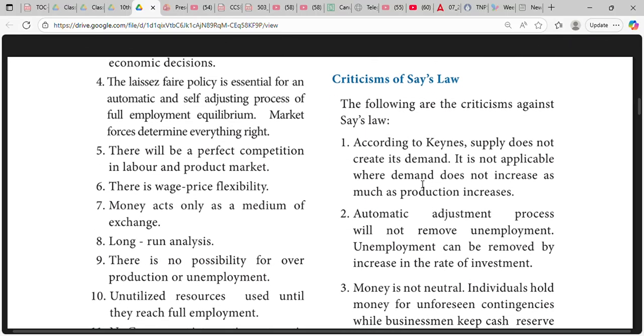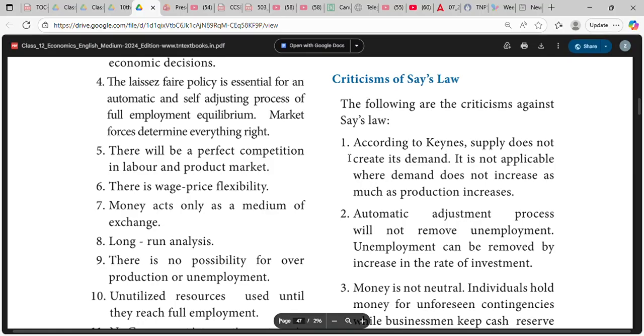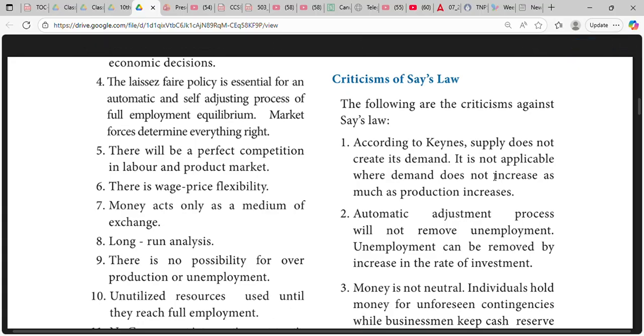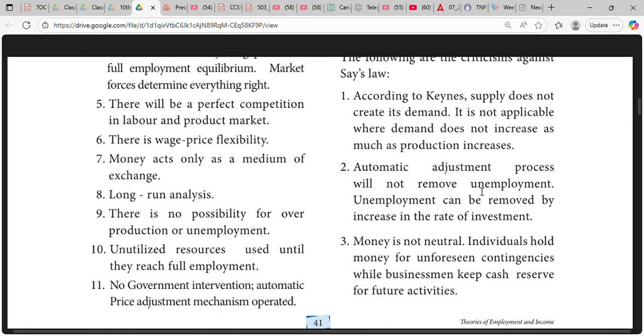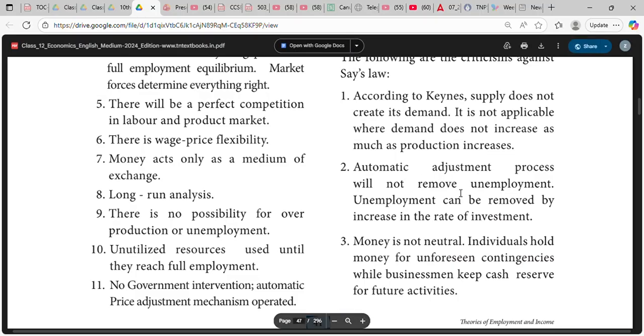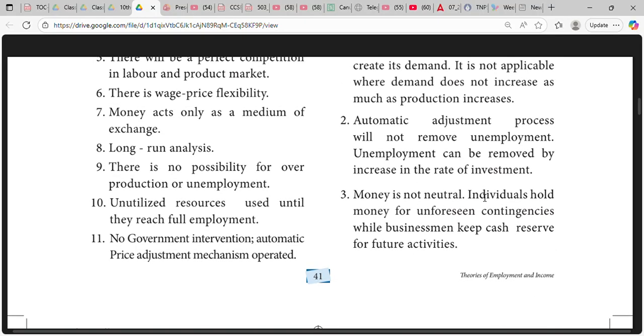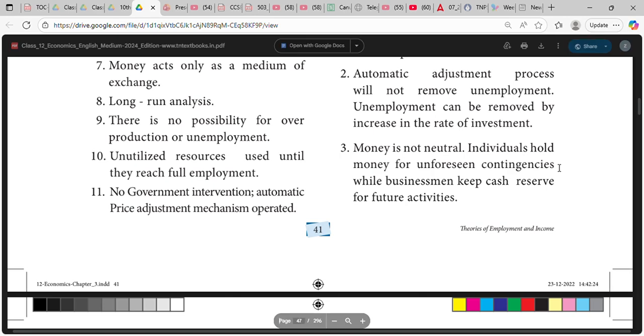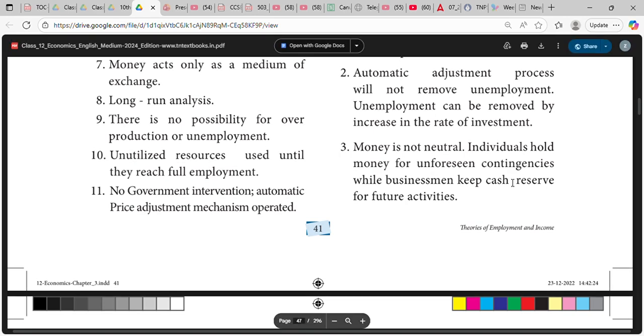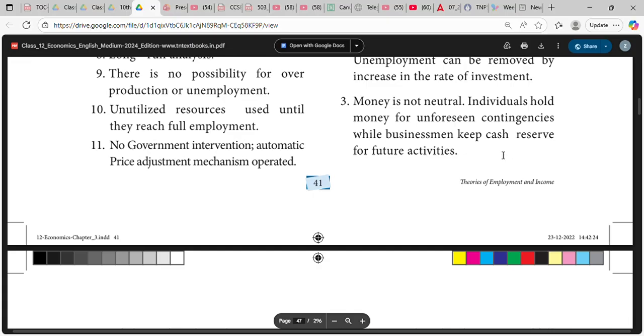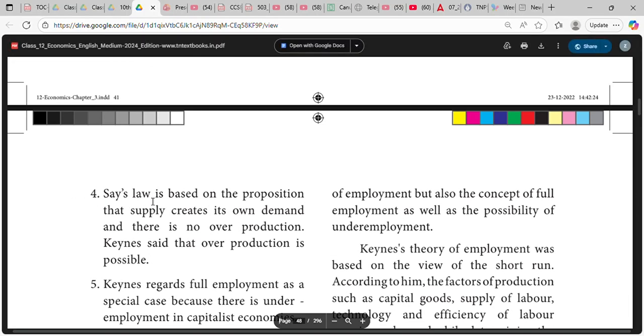Criticism of Say's law: according to Keynes, supply does not create its own demand, whereas according to Say, supply creates its own demand. For Keynes it is not applicable where demand does not increase as much as production increases. The automatic adjustment process will not remove unemployment. Unemployment can be removed by increasing the rate of investment. Money is not neutral. Individuals hold money for unforeseen contingencies, while businesses keep cash reserves for future activities.